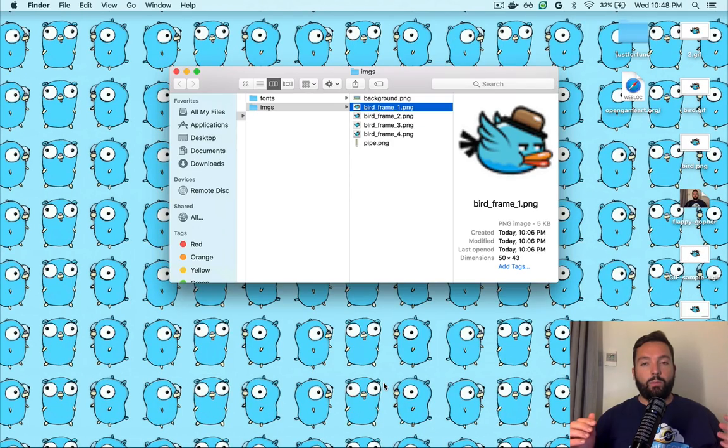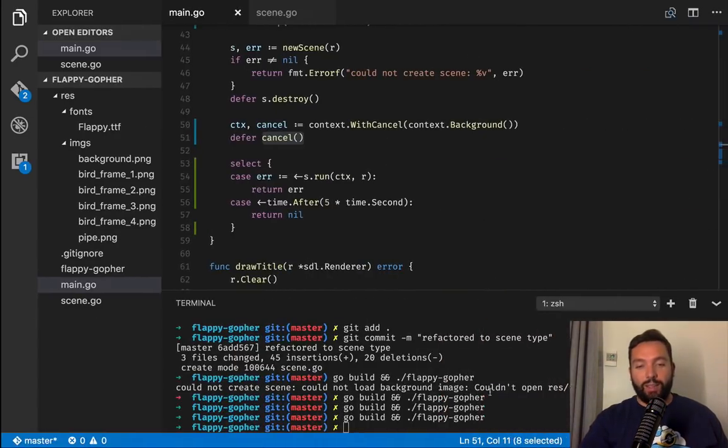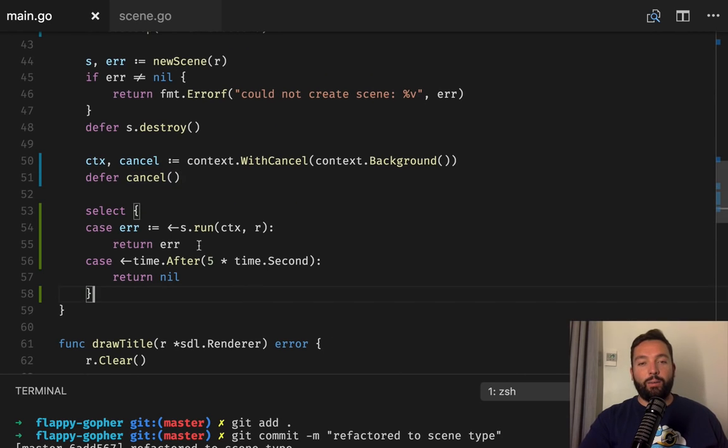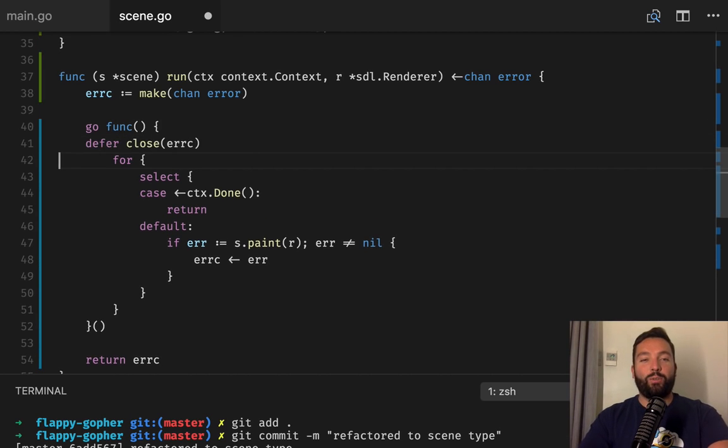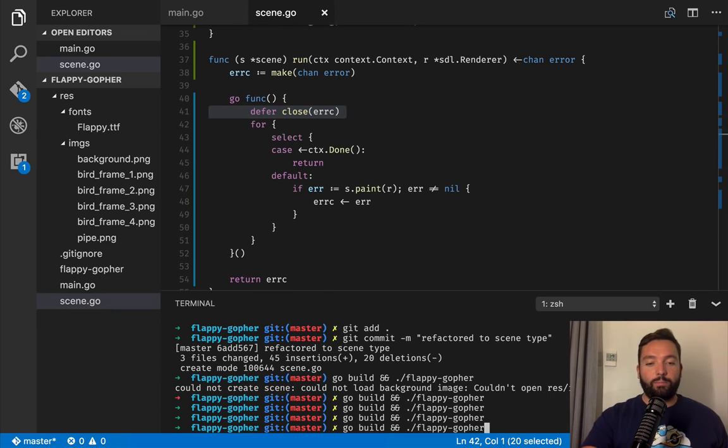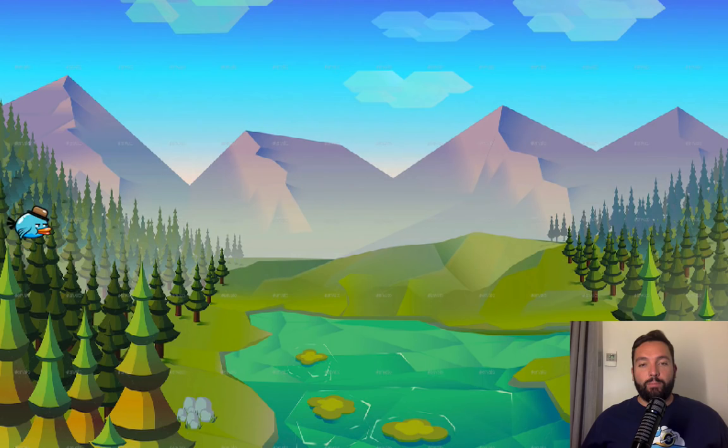And this doesn't work. Sad. Why doesn't this work? Oh, because the first should be here. Otherwise, we're closing the channel as soon as run returns, which is way too early. We want to close the channel only when this goroutine finishes. Okay, let's try that again.